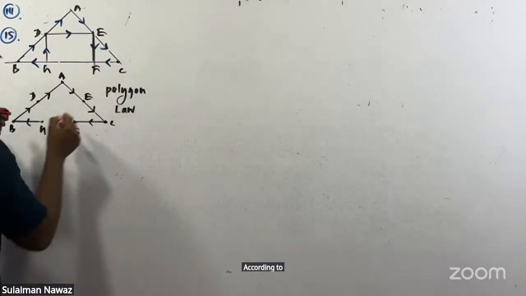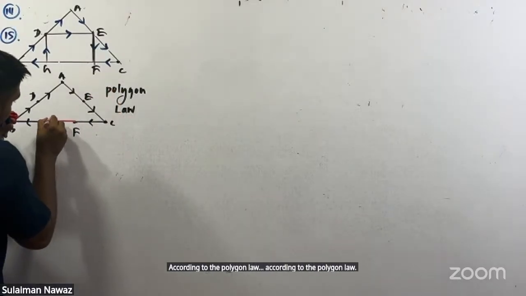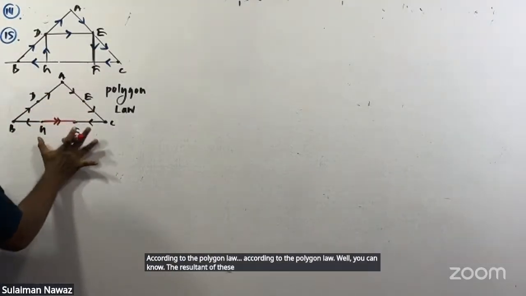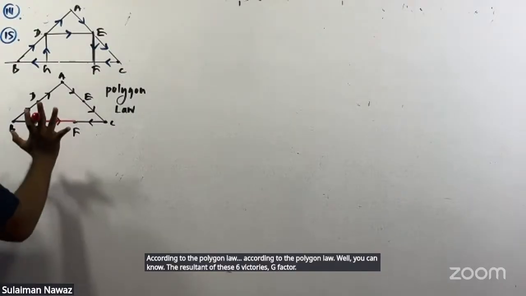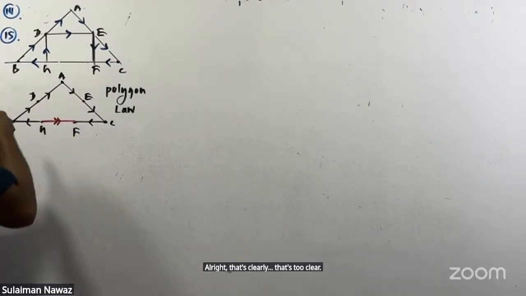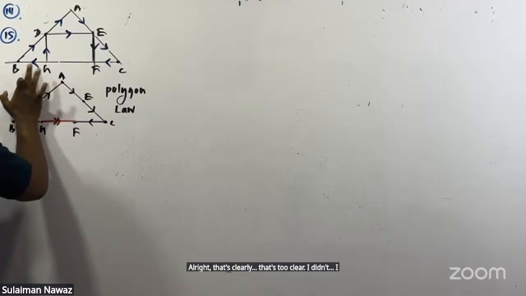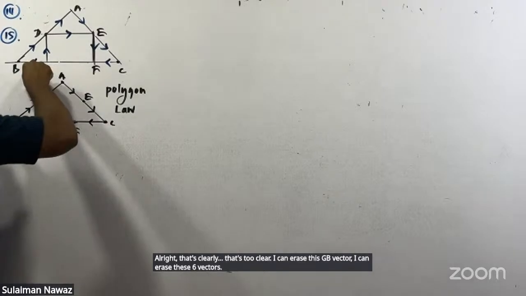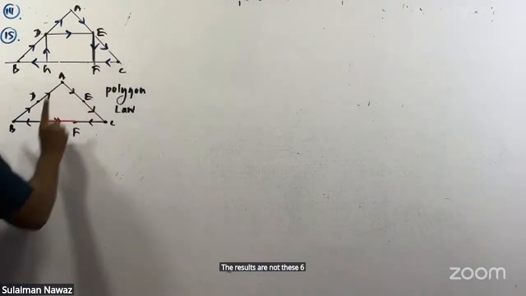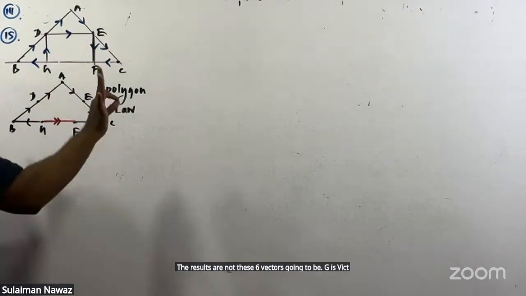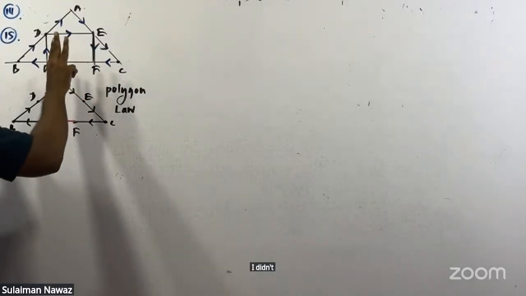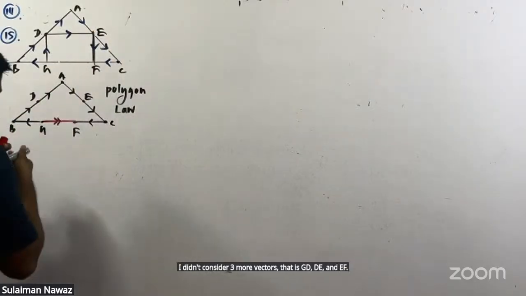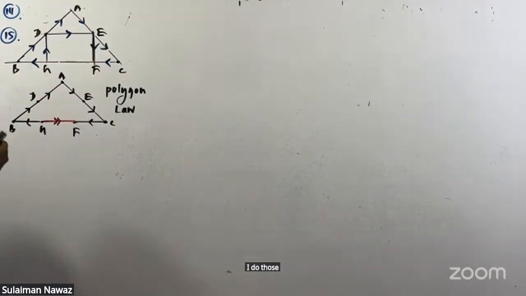According to the polygon law, the resultant of these 6 vectors is the GF vector. That is still clear. Then I can erase these 6 vectors. Their resultant is going to be a GF vector. Also, I didn't consider 3 more vectors, that is GD, DE, and EF. I draw those 3 vectors also for your understanding.